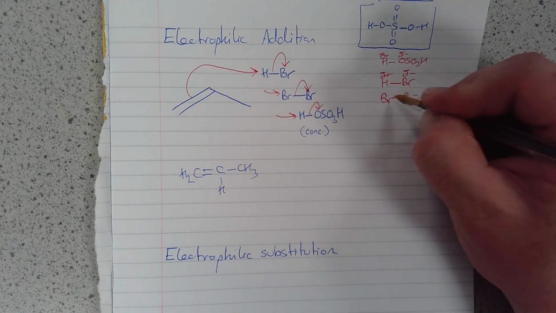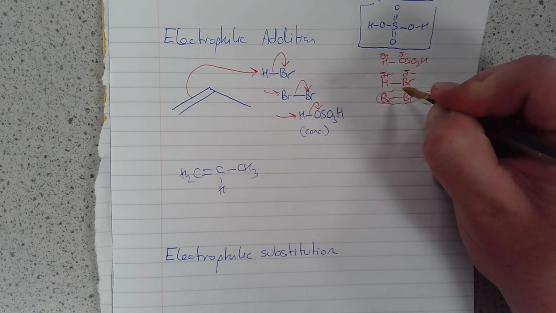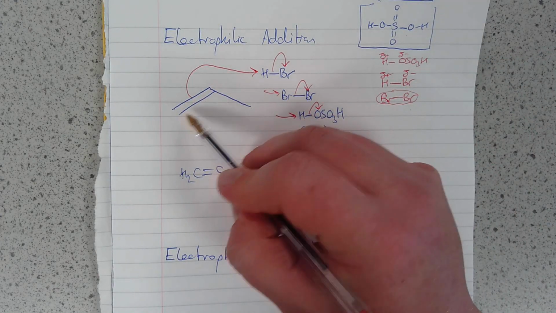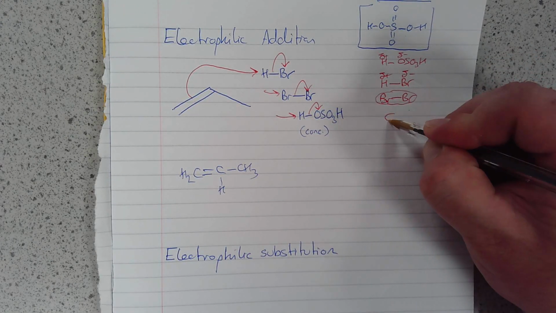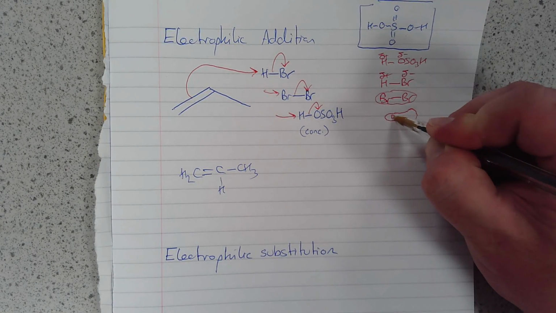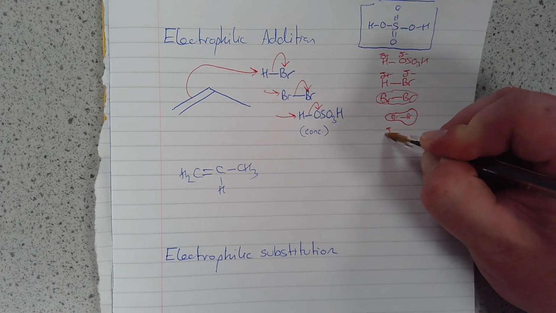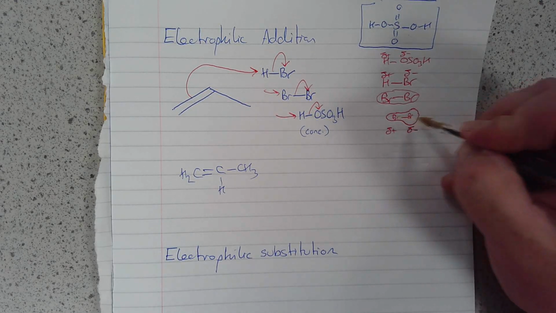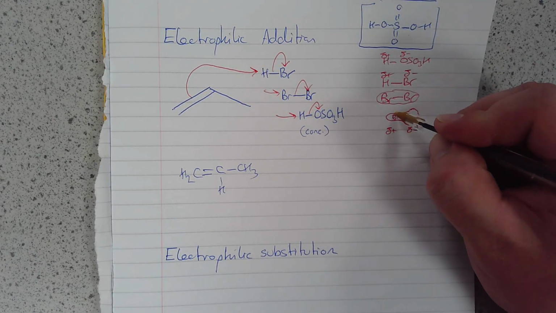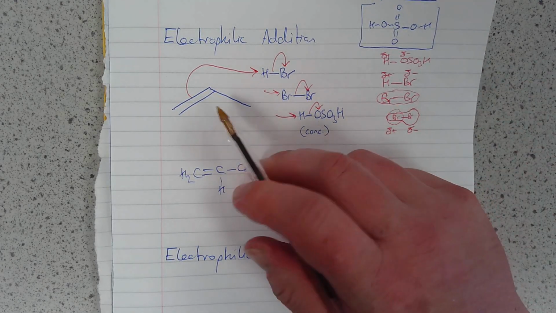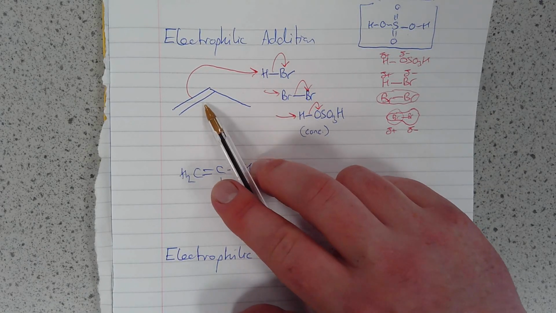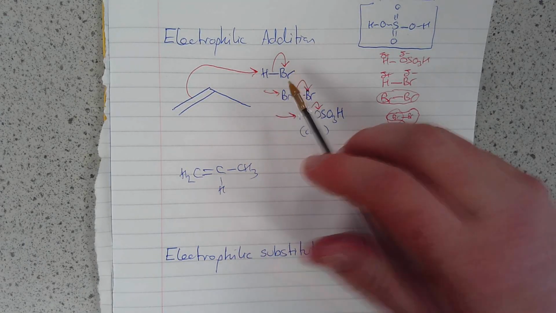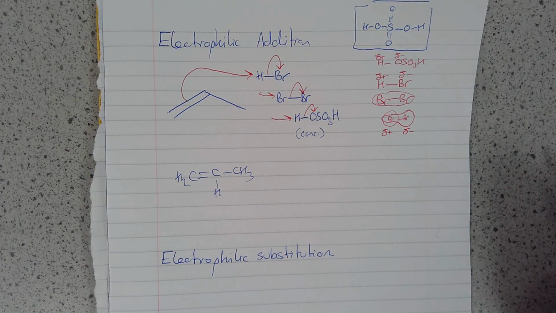In the case of bromine, there are obviously two of the same atom, so there's no permanent dipole across that bond. But when the electron cloud of the Br2 molecule gets close to this electron-rich CC double bond, there's an induced dipole. It's along the lines of van der Waals forces, but it's not actually just intermolecular forces we're talking about. It induces a dipole, which then means the bromine atom, which is nearer to the double bond, becomes delta plus, electron deficient in other words, and so the electron-rich double bond bonds to it.